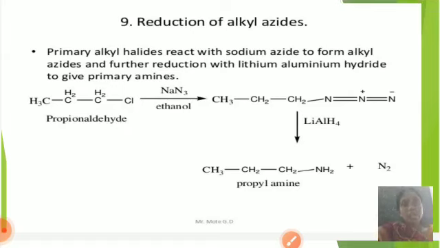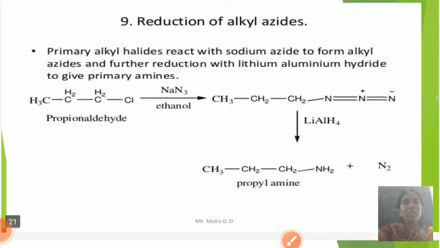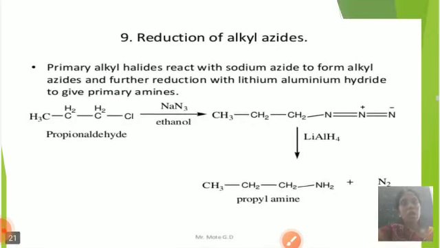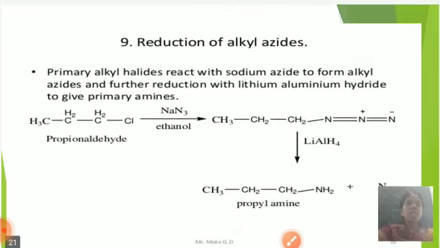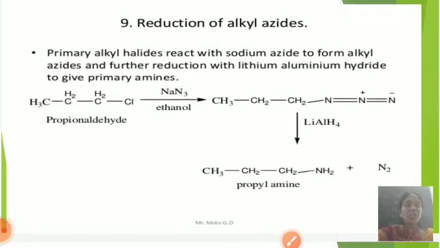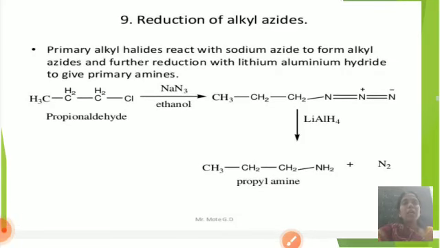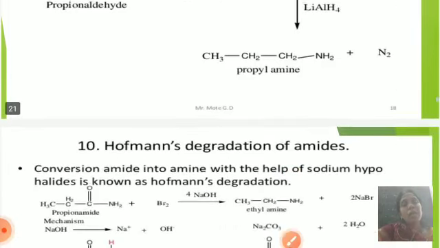Reduction of alkyl azides: primary alkyl halides react with sodium azide to form alkyl azide, with removal of NaCl. These alkyl azides on reduction in the presence of LiAlH4, with removal of N2, are converted to primary amine. The example: CH3CH2CH2Cl, propyl chloride, reacts with NaN3 and is converted to propyl azide. This propyl azide on reduction in the presence of LiAlH4 is converted to propylamine.